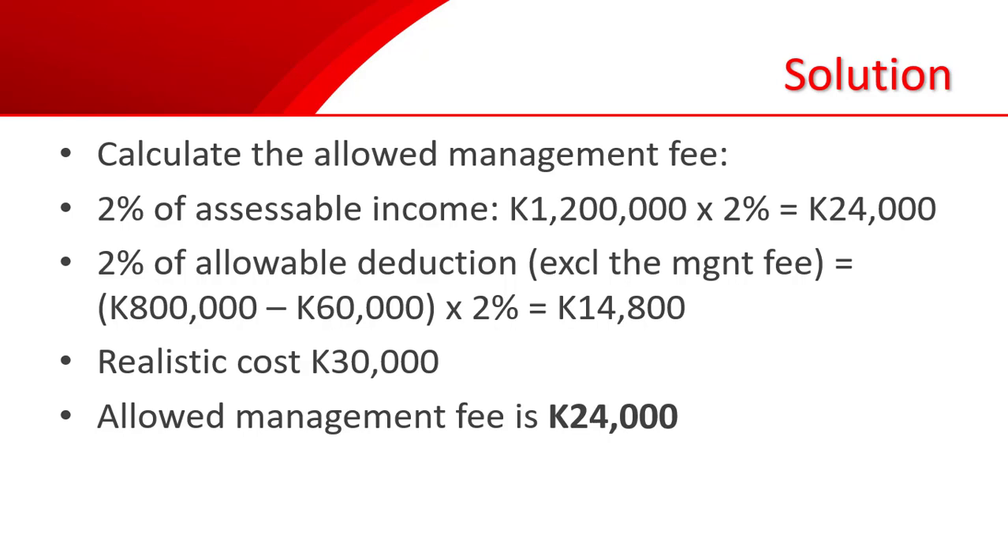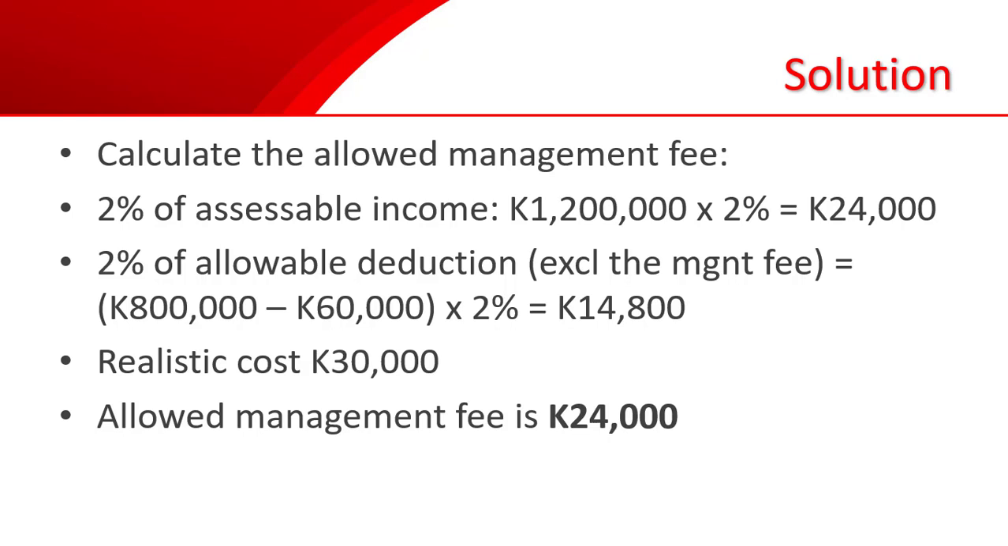Remember, the provision of the law in the ITA 1959 says the higher between 2% of assessable income or allowable deductions. But of course, you have to refer to the realistic cost. The realistic cost in this case is greater than both amounts calculated, 2% of assessable income and 2% of allowable deductions. But remember, we are talking about a restriction.